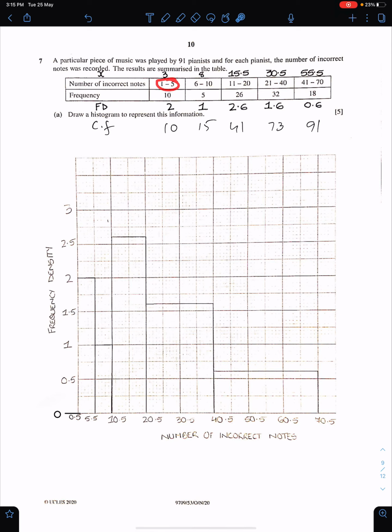Class width is 5. So 10 divided by 5 will give you 2. Class width is 5. 5 divided by 5 will give you 1, and so on. This is the histogram. Two things are very important. The vertical axis must start from 0 and the horizontal axis must start from 0.5. And you must label both the axes correctly: number of incorrect notes, frequency density.